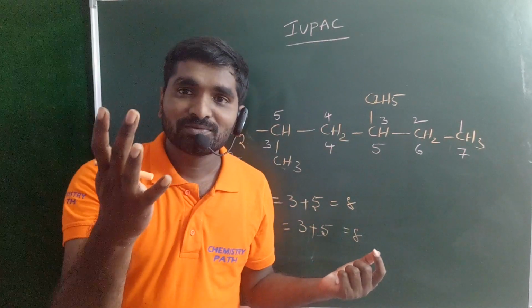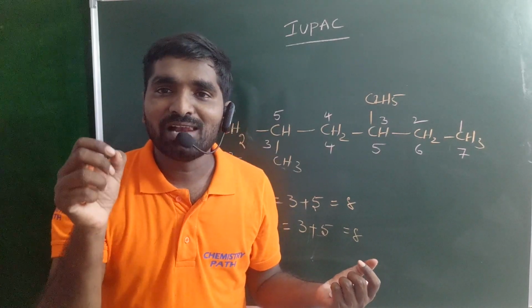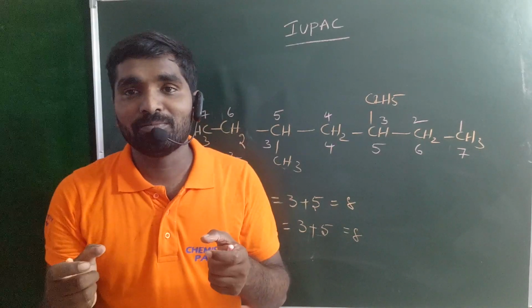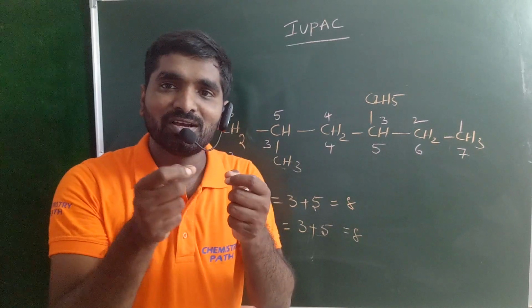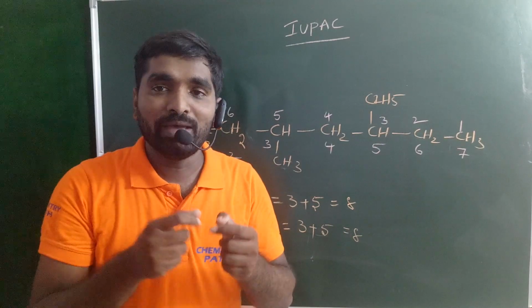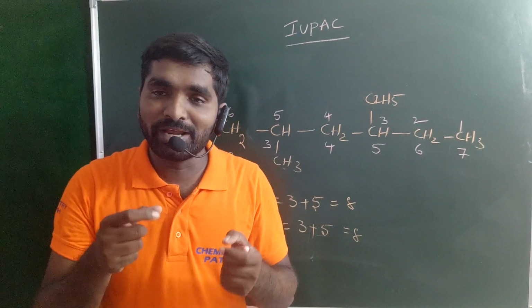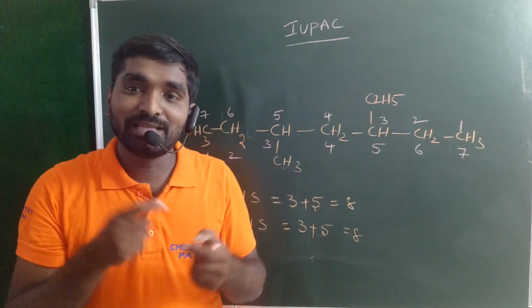Rule number 4: you should follow alphabetical order. If the total sum is the same from either side, you must follow alphabetical order.